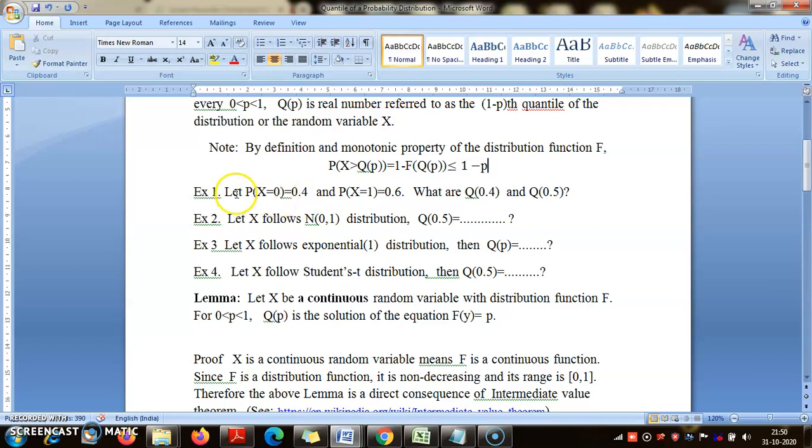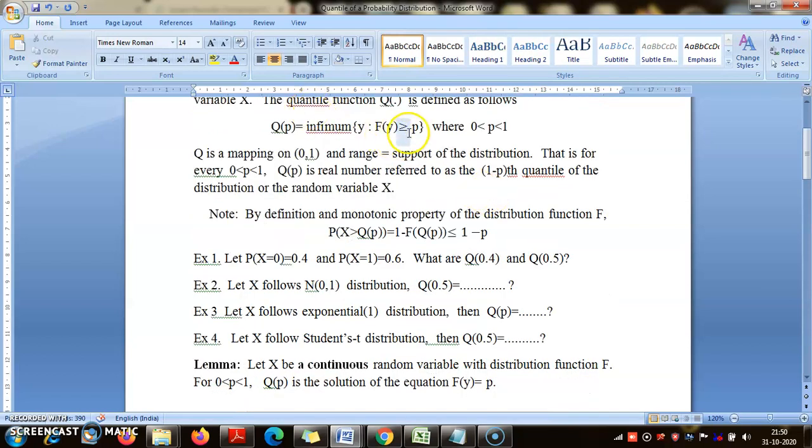So below 0 there is no probability. The first time it jumps up is at 0, where it reaches 0.4. But you are looking for a number where it attains 0.4 or above for the first time. So it attains the value 0.4 probability for the first time at 0. So q.4 would be 0. Now in the same way, can you argue what is q.5?